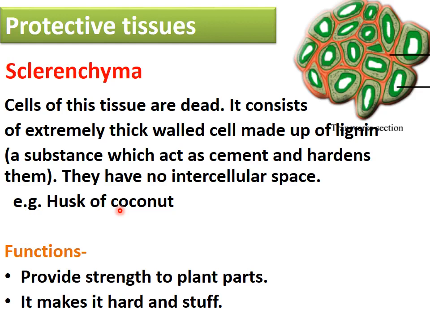Example, husk of coconut. The husk of coconut is made up of sclerenchyma tissue. It comes in one mark also. Which tissue constitutes the husk of coconut? So the answer is sclerenchyma tissue. Now, what are the functions of sclerenchyma tissue? Number one, it provides strength to the plant parts. Number two, it makes it hard and tough. Because it is dead, it is involved in providing strength as well as making it hard and tough due to the presence of lignin.